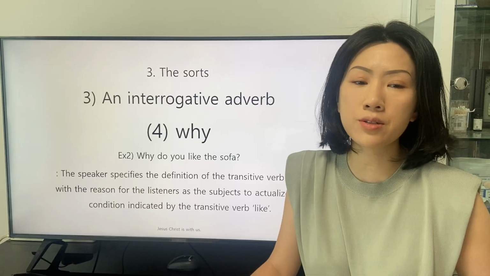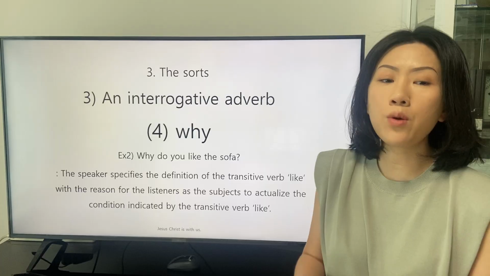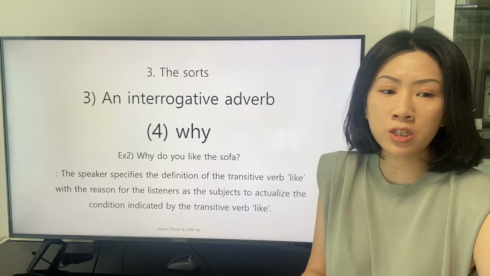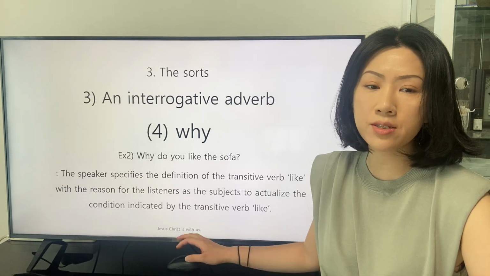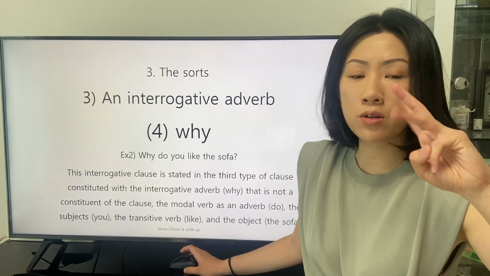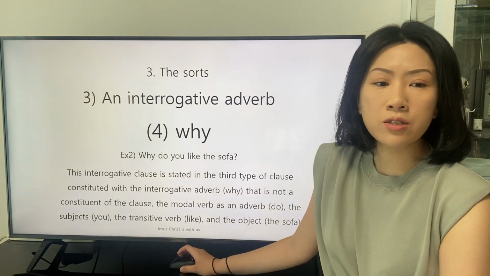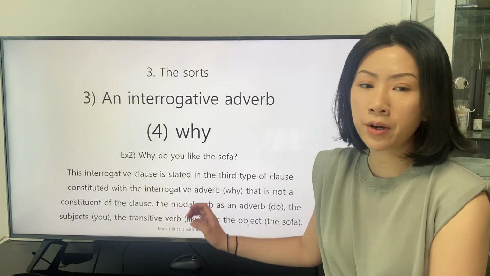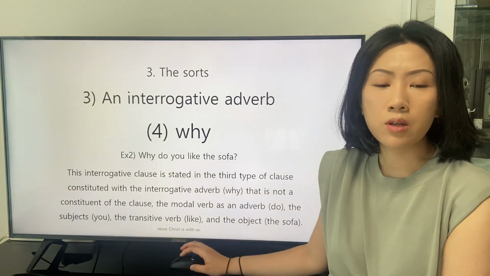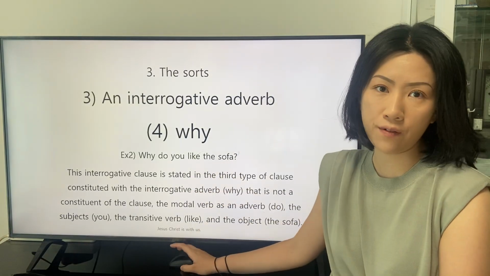The speaker specifies the definition of the transitive verb like with a reason for the listeners as the subject to actualize the condition indicated by the transitive verb like. This interrogative clause is stated in the third type of clause, constituted with the interrogative adverb why. That is not a constituent of the clause. The modal verb as an adverb, do. The subject, you, the transitive verb like, and the object, the sofa.